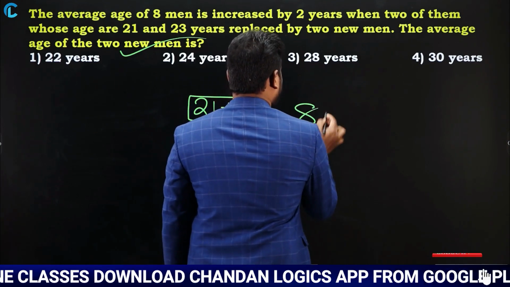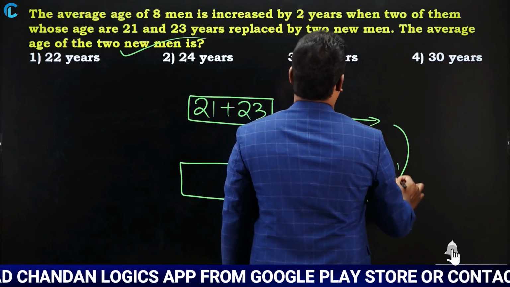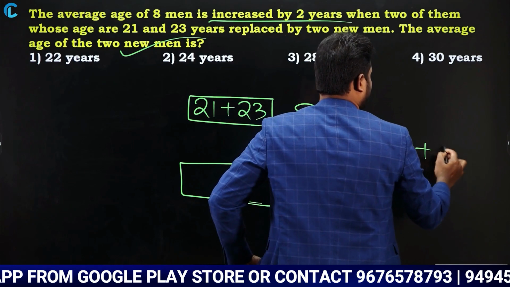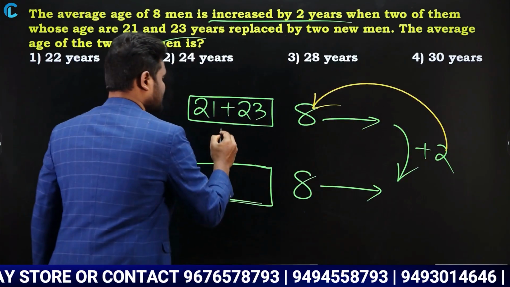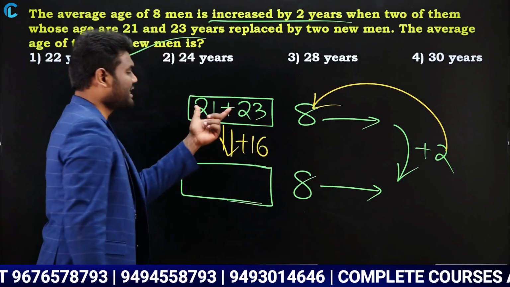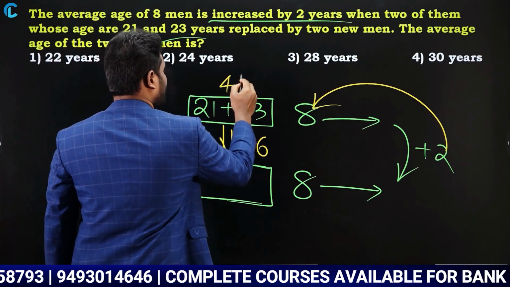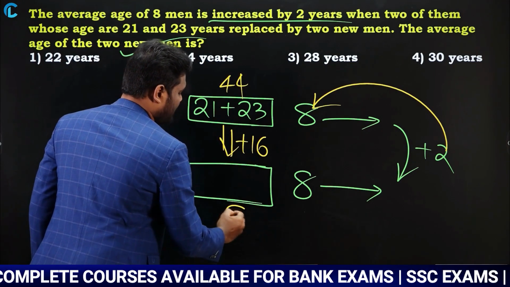Due to this, what happened? The 8 members' average is increased by 2. So look here, I got the answer now. 2 into 8 is 16, which means these fellows should be 16 years more than these fellows. Now 21 plus 23 is going to be 44. Now this fellow should be 44 plus 16, which is going to be 60.